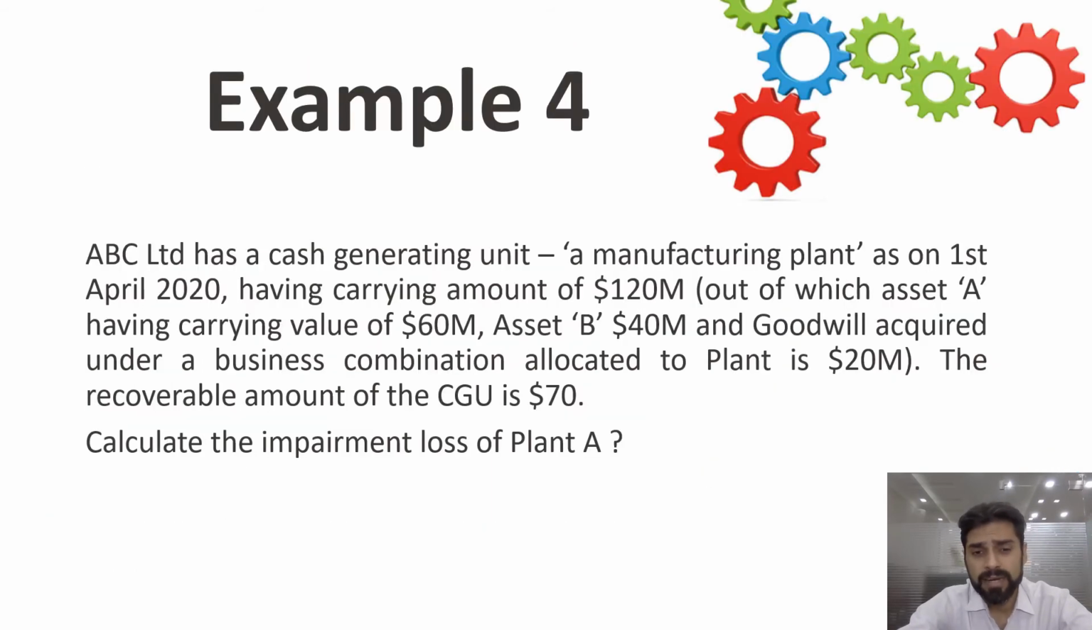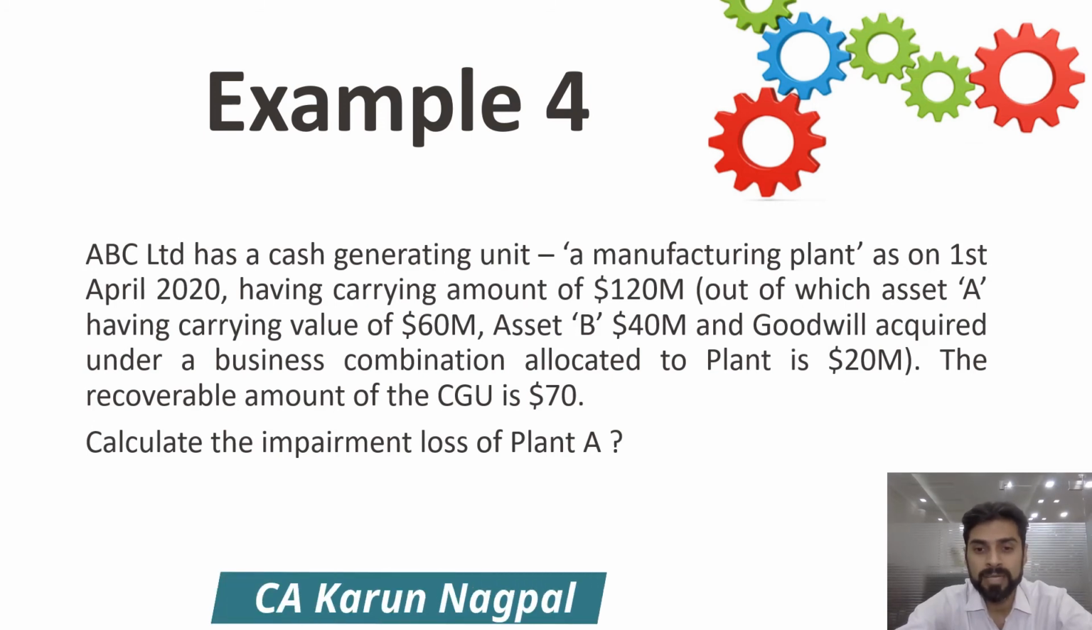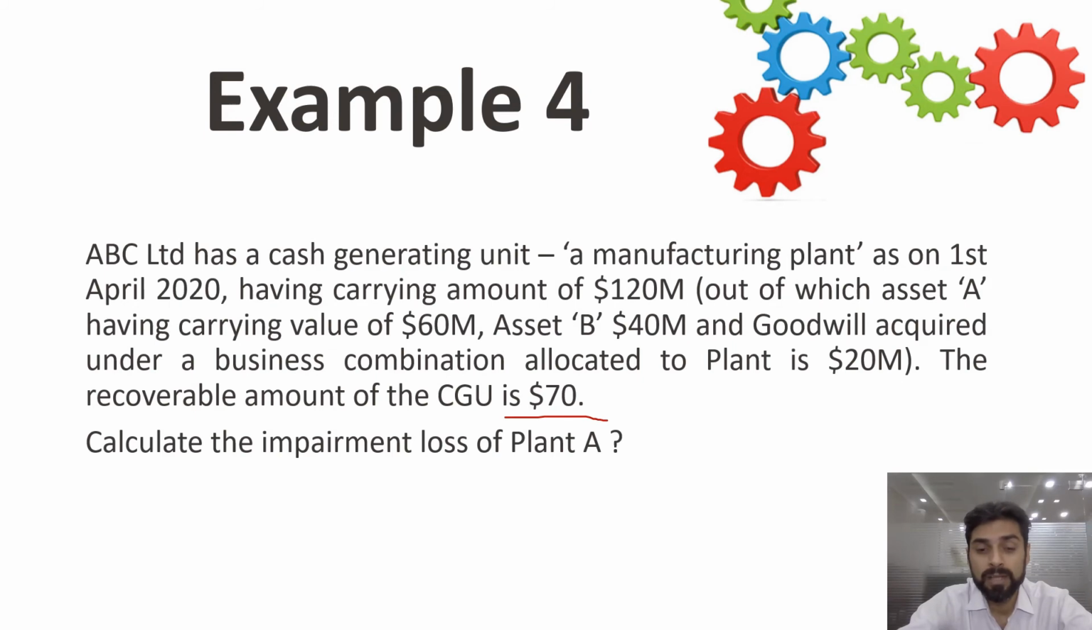Let us understand this allocation with the help of an example. ABC Limited has a cash generating unit, a manufacturing plant, as on 1st of April 2020. The carrying amount of that plant is 120 million, out of which asset A has a carrying value of 60, B has 40, and the goodwill has 20 million. So total 120 million. The recoverable amount is 70 million. How will we calculate the impairment loss?